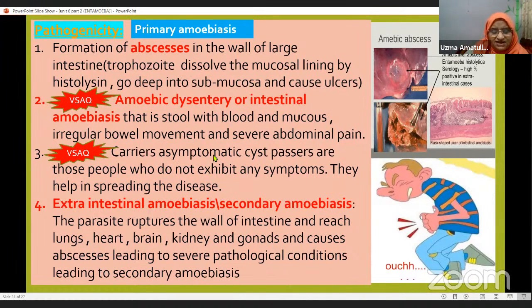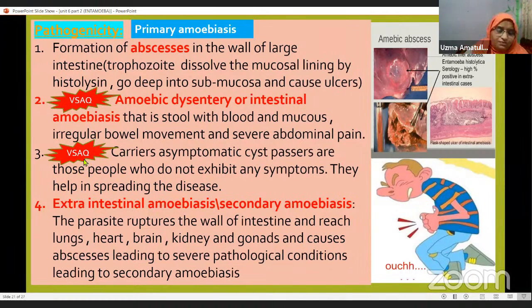These parasites are there in the body, but they do not exhibit any symptoms. So they help in spreading the disease. They will not get affected, it means they are not showing any symptoms. The disease is there in them. The parasites are there, but they will not show the symptoms. And so what happens? They will help in spreading the disease. People will think that they are healthy, but they will help in spreading the disease.